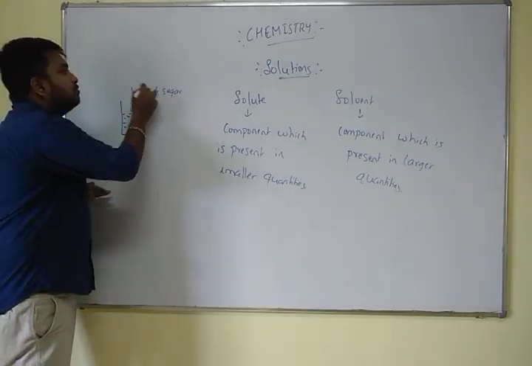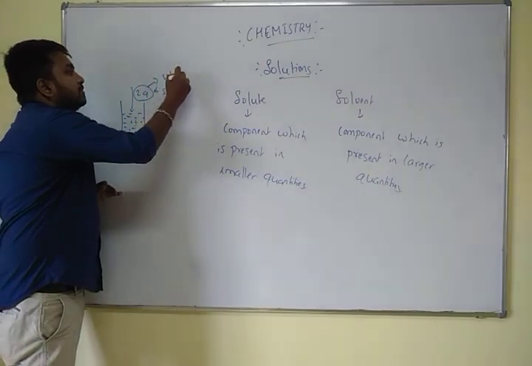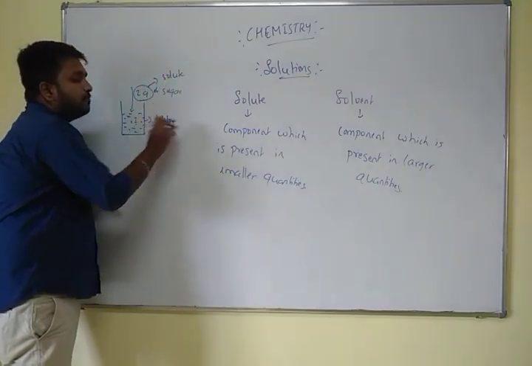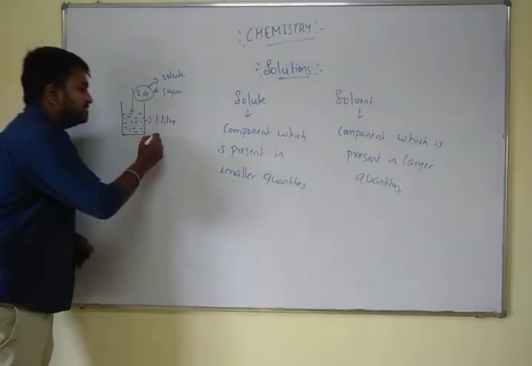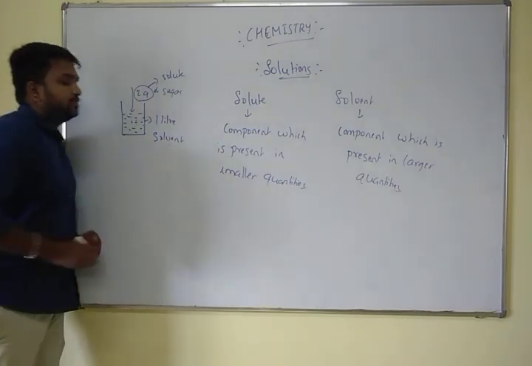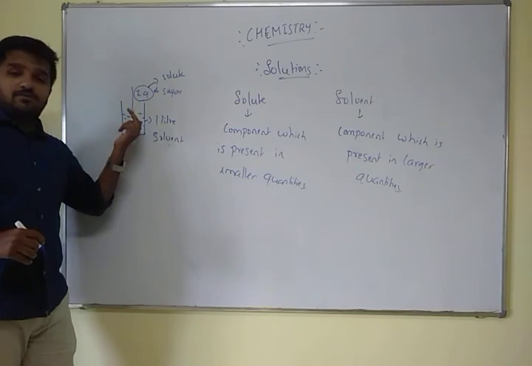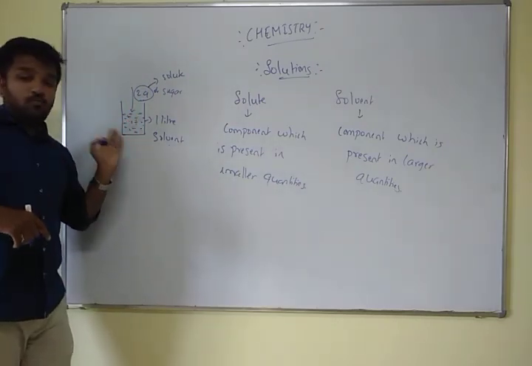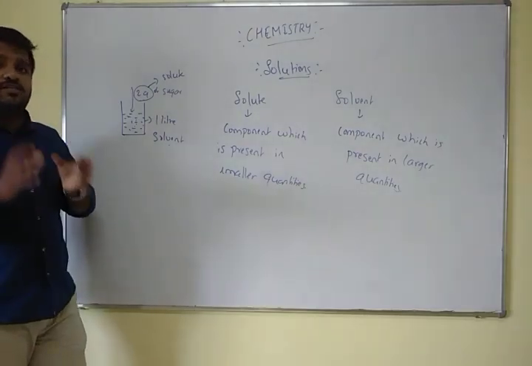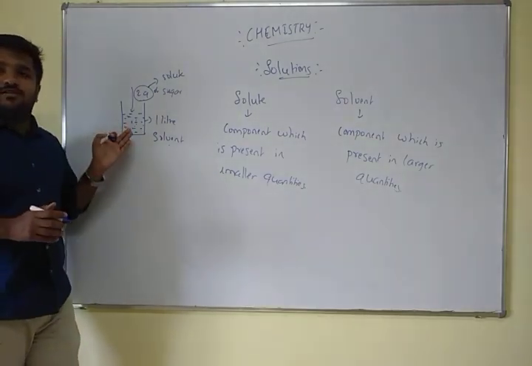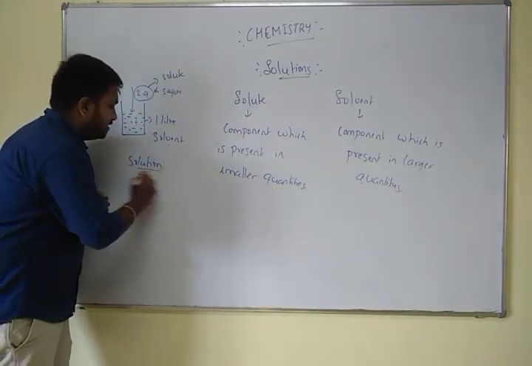Now in this case 2 grams is a small quantity, so it is the solute, whereas we have taken 1 liter of water, which is a large quantity compared to 2 grams, so it is the solvent. The solution is a homogeneous mixture of 2 grams of sugar dissolved in 1 liter of water. If you stir it well, it forms a homogeneous mixture, and this homogeneous mixture we call a solution.